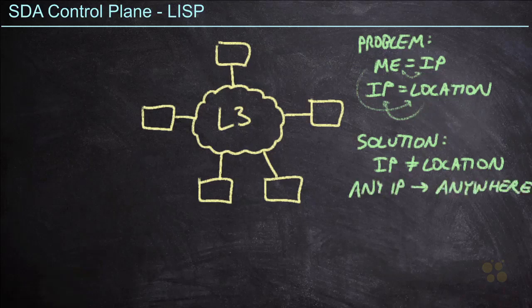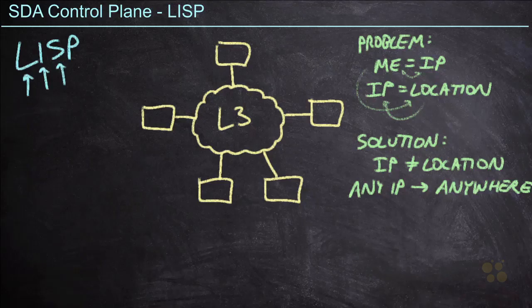Now, if you're like me and you're a traditional network engineer, you're already scratching your head on this. Like, wait a second, how does this work? And the way it works is with a protocol called LISP, Location Identifier Separation Protocol, which is an acronym that actually describes what it's doing. It takes the location and the identifier and it separates them. So let's look at this network that I have here drawn in the middle.